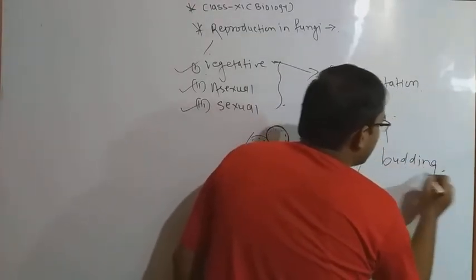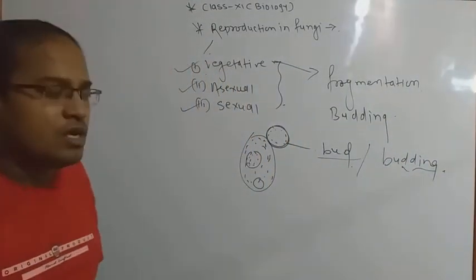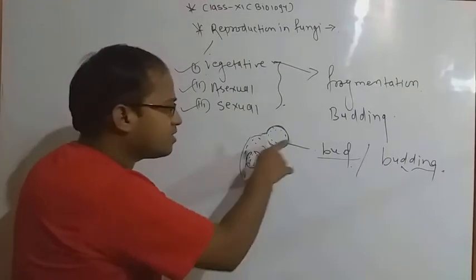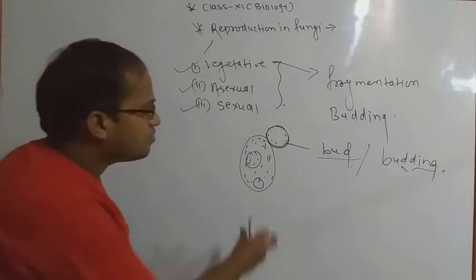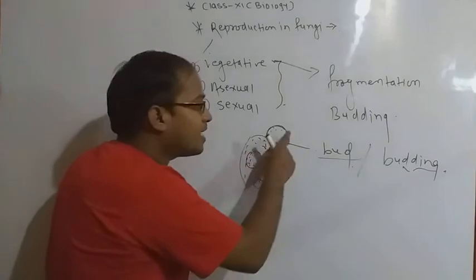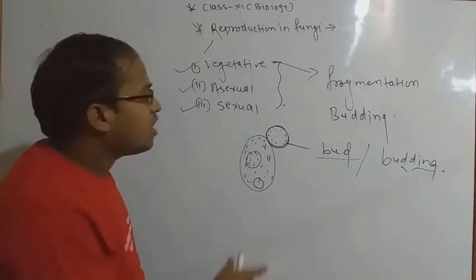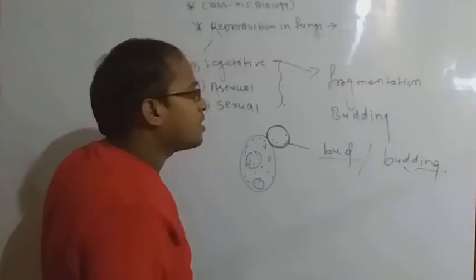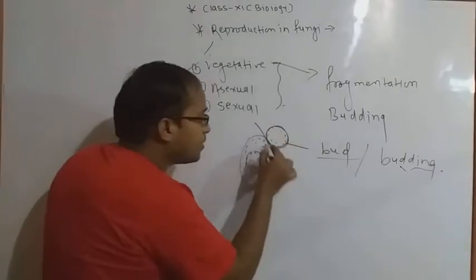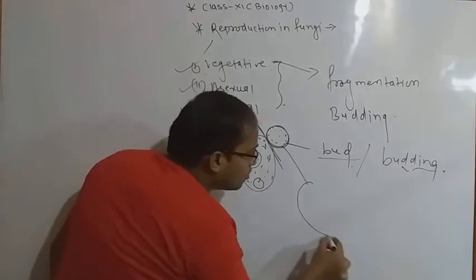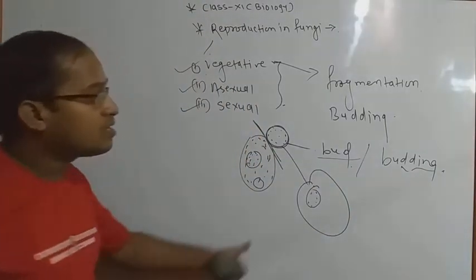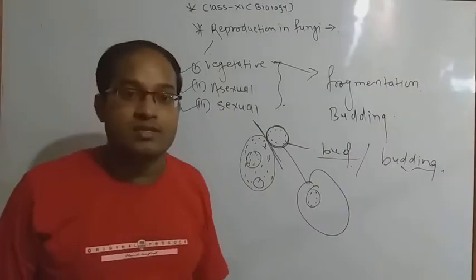Okay, many times we have seen this in potato, and in different types of food materials; that is called budding. In budding, generally, an outgrowth of any structure from the body, which is attached to its parent cell, is called a bud. After several divisions, that budding part breaks off from here, starts growing and makes its own cell. That is called budding.